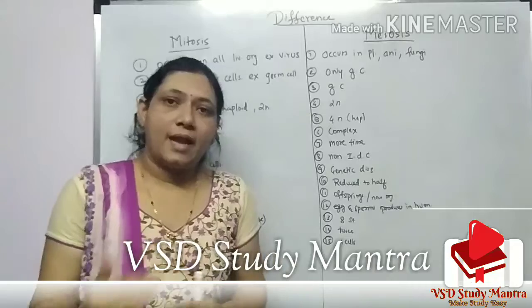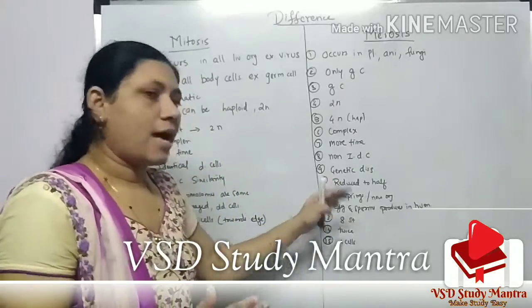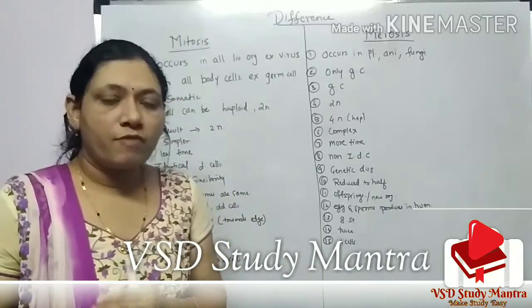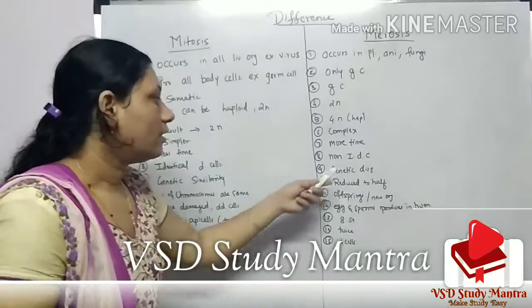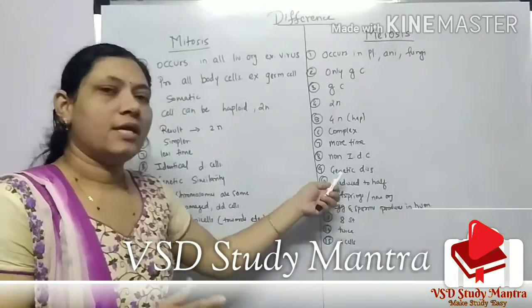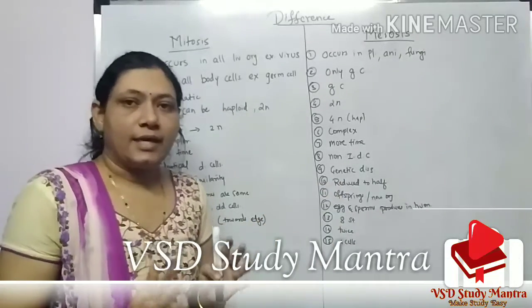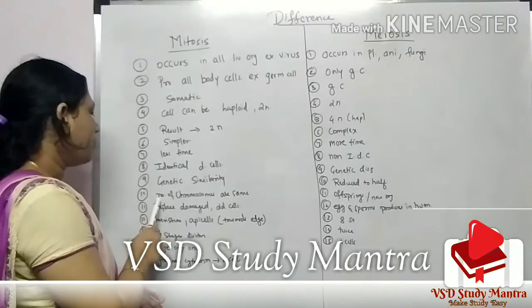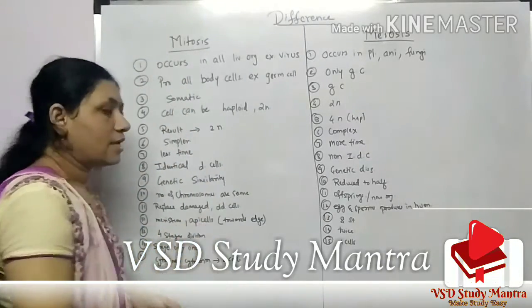So the genetic information is mixed, and they are genetically dissimilar. Tenth point is the number of chromosomes.